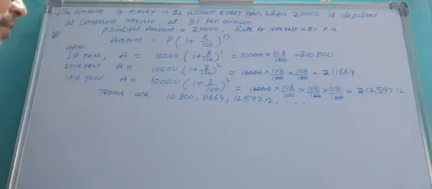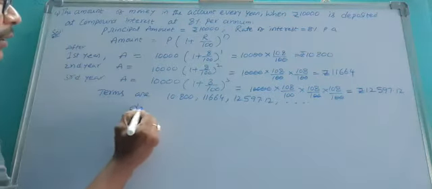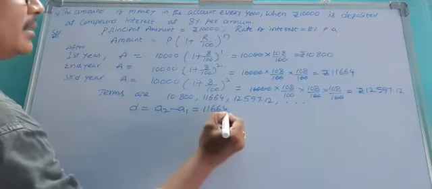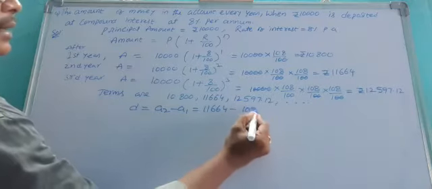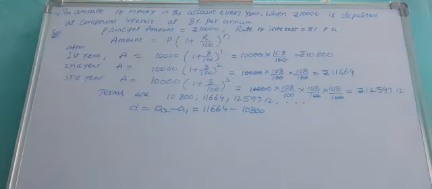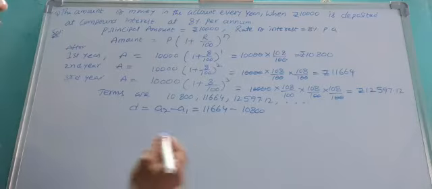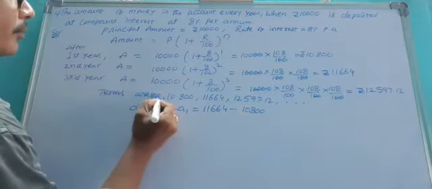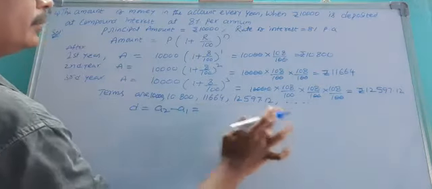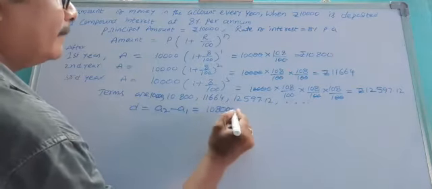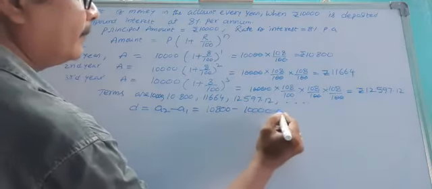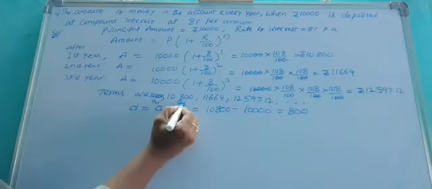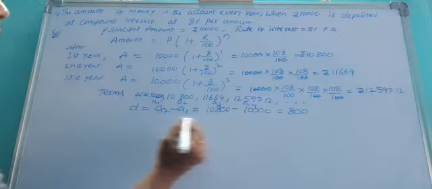Okay, you can check by finding d, a2 minus a1. So 10,800 minus 10,000 equals 800. Next, this is a1, a2, a3, a4, like that.